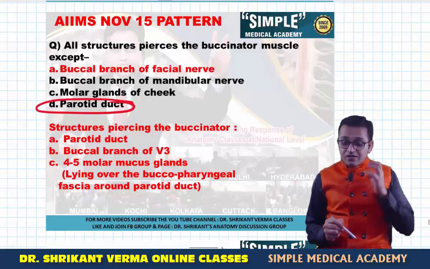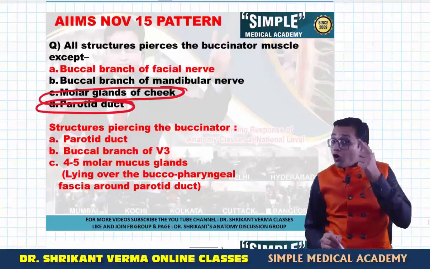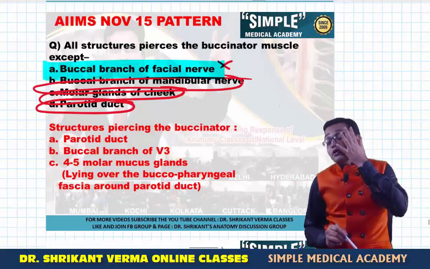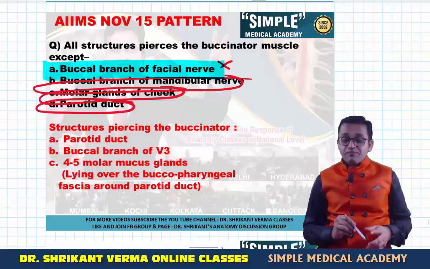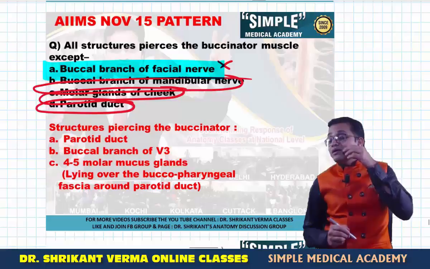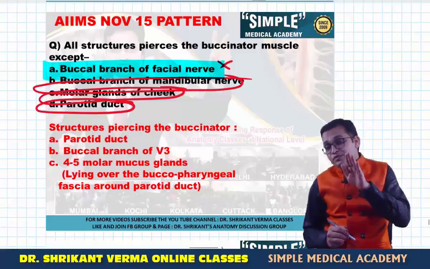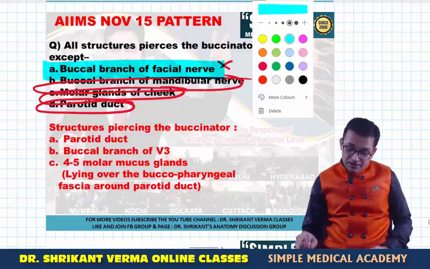Okay, and the various glands in the cheek will also pierce. And the mandibular nerve has the buccal branch, that will also pierce. But the buccal branch of the facial nerve supplies the subcutaneous muscle, the panniculus carnosus muscle. So why would it pierce the buccinator muscle? It is the superficial nerve. So the buccal branch of the facial nerve will not pierce. That will divide into the superficial, upper buccal and lower buccal branches, and they will supply the subcutaneous muscle. So it is below the skin, so it is not piercing the muscle inside.